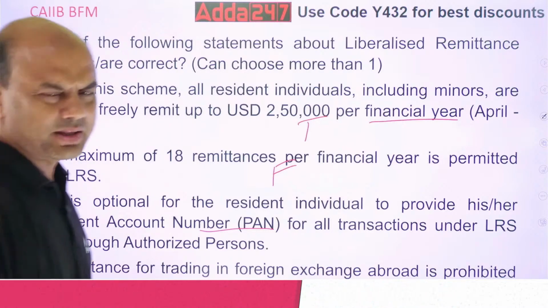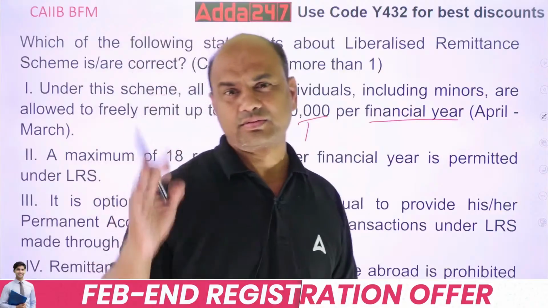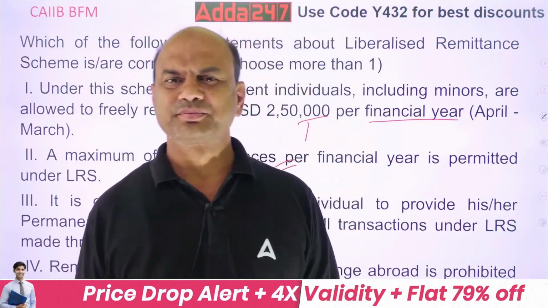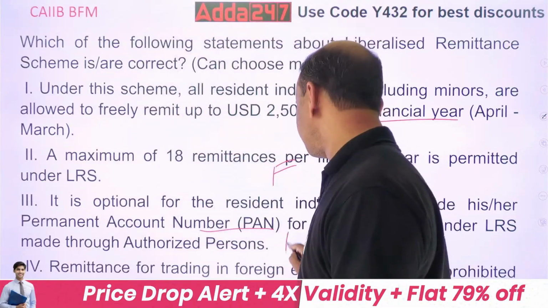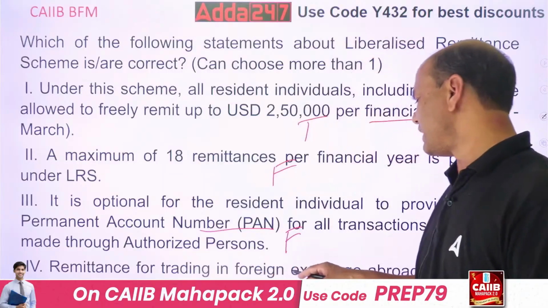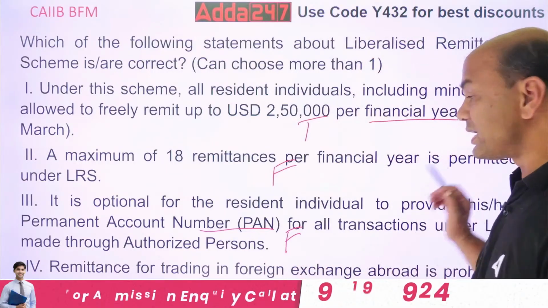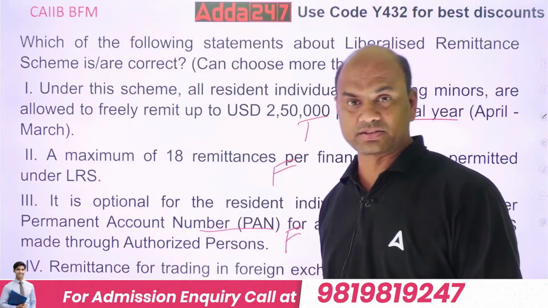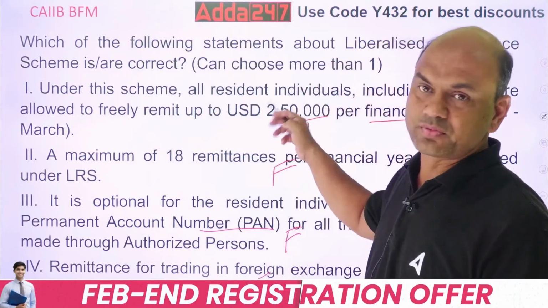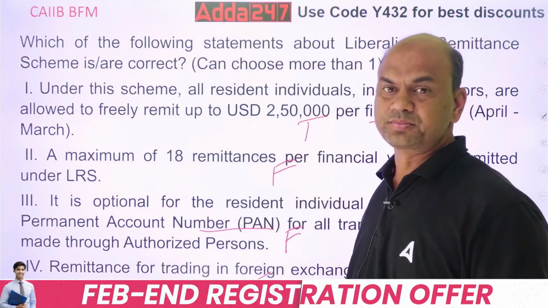If I don't have a PAN number, how am I doing these foreign transactions? Simple logic. This is false. This is true: remittance for trading in foreign exchange abroad is prohibited under LRS. So true are 1 and 4. So the correct answer is 1 and 4. Got it?